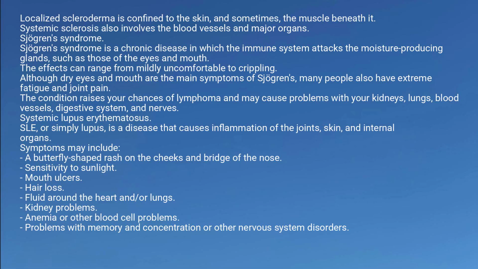Systemic lupus erythematosus, SLE, or simply lupus, is a disease that causes inflammation of the joints, skin, and internal organs. Symptoms may include a butterfly-shaped rash on the cheeks and bridge of the nose, sensitivity to sunlight, mouth ulcers, hair loss, fluid around the heart and/or lungs, kidney problems, anemia or other blood cell problems, problems with memory and concentration or other nervous system disorders.